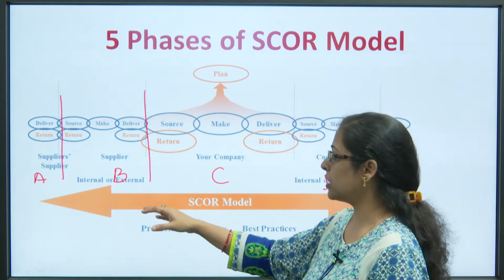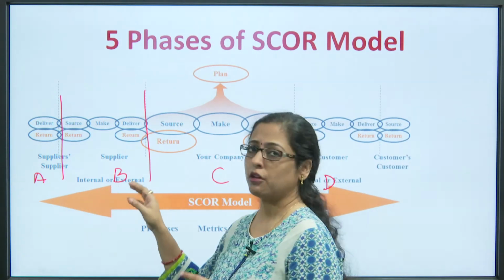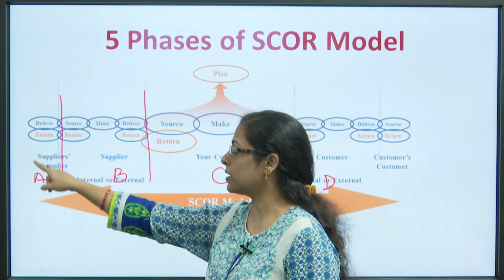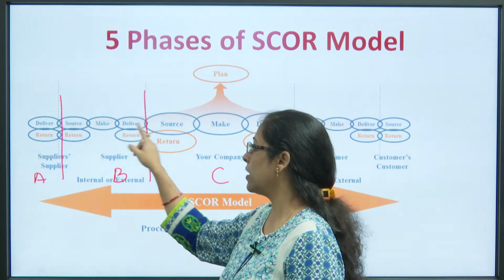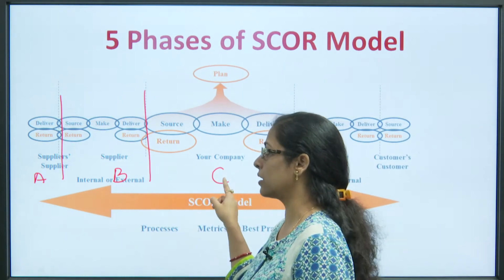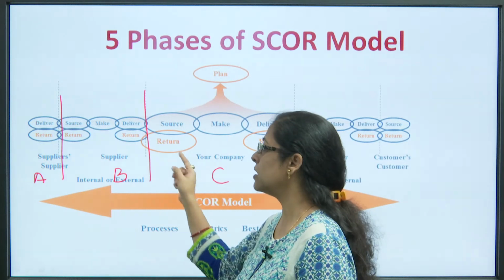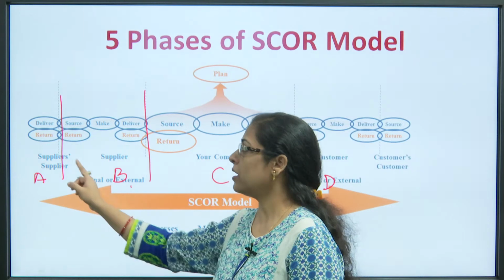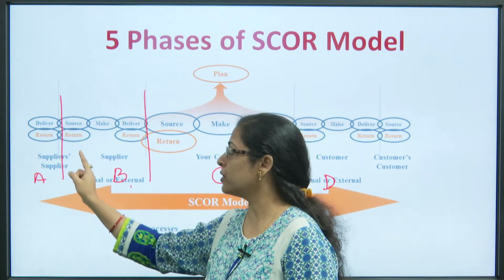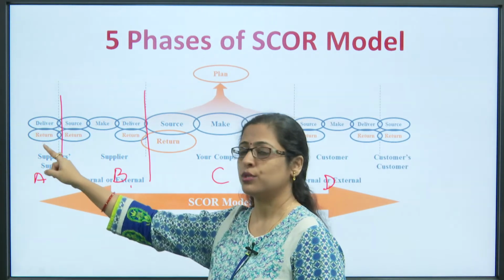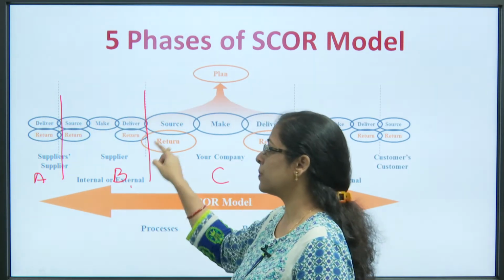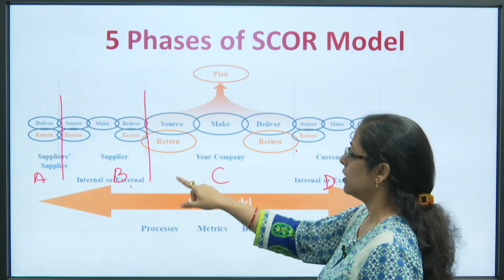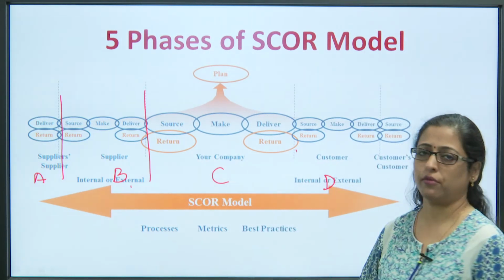Any company, for example company B, if it has to do certain things, will have to plan, then source from its supplier A, make, and deliver to company C. If company C returns anything, it will come back to company B, and company B also has a chance to return certain things to company A if not required. So, this combination of 5 phases is happening at each stage. It is happening with C also, D also and everywhere.